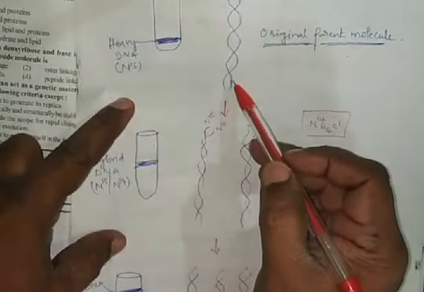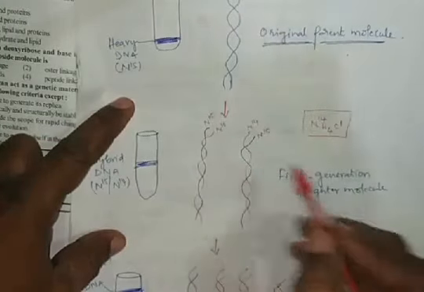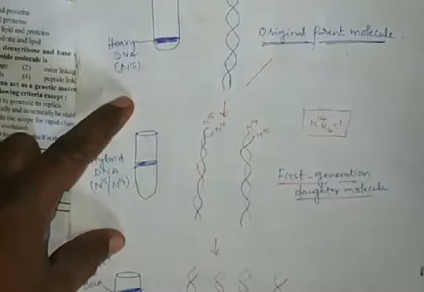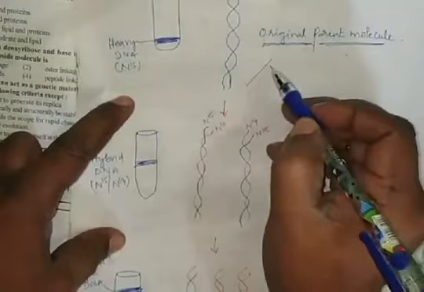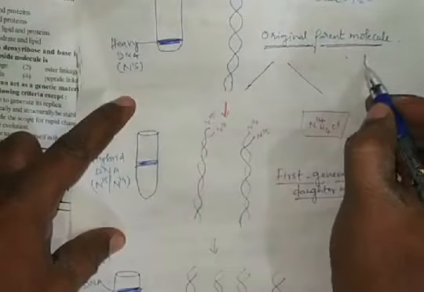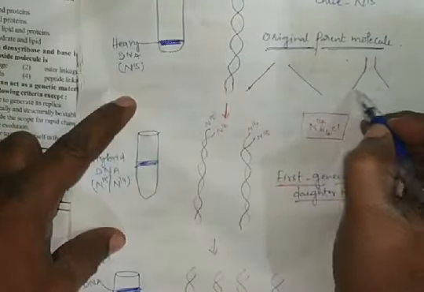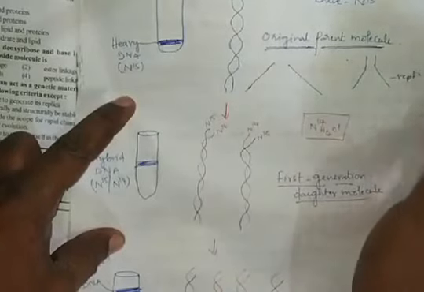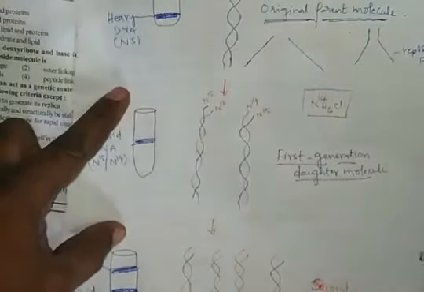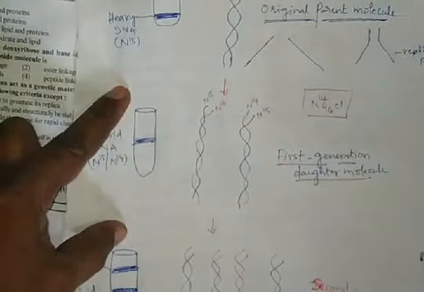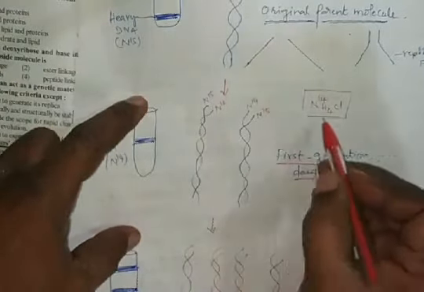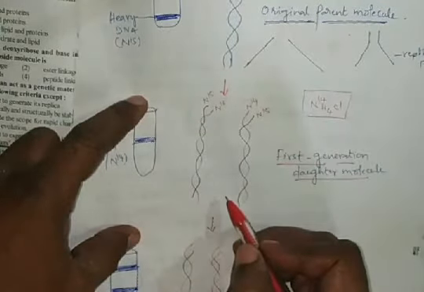Before the replication in the first generation, these 2 strands are separated, as I explained earlier. These 2 strands are separated like this, and form one Y-shaped structure. This is called a replication fork.